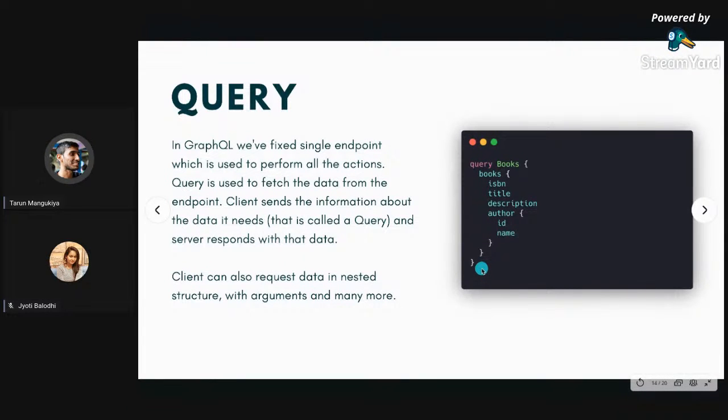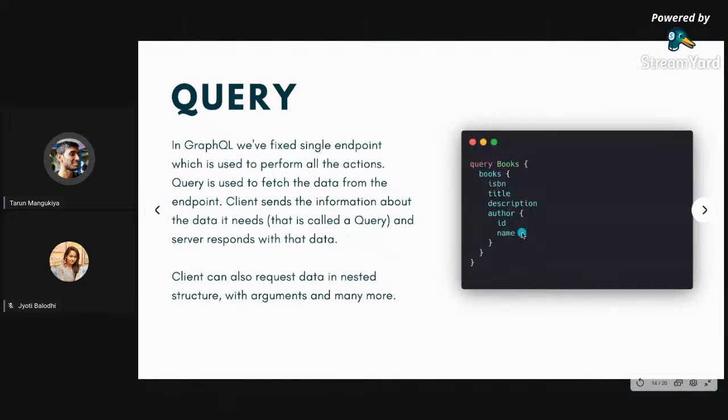The syntax for query is as shown on the right. You write query, then you write the query name. It can be anything, and it is not dependent on the backend at all. It is mostly used for front end caching. I wrote books as the name of the query, and in the curly braces, I am asking for books. Inside books, I want ISBN, title, and description. Then I also want author, and inside author, I want ID and name.